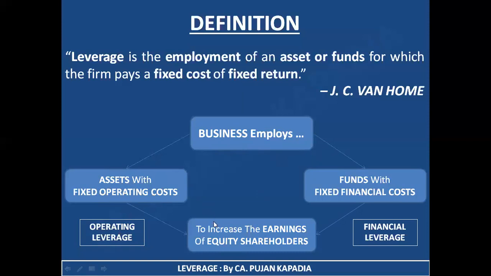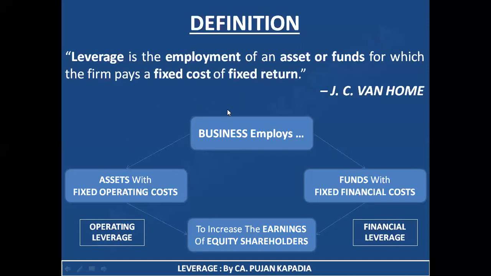In this particular case, my optimum objective remains the same, that is to increase the earnings of my equity shareholders. But what I'm doing is financial planning from the viewpoint of acquiring the correct assets with fixed operating cost and using the funds which I'm borrowing from outside in such a manner that my fixed financial cost obligations are at a minimum, so that I can create a good amount of earnings for my equity shareholders. So basically, friends, when we talk about assets with fixed operating cost, the measure is known as operating leverage. When we talk about funds with fixed financial cost, the measure is known as financial leverage.